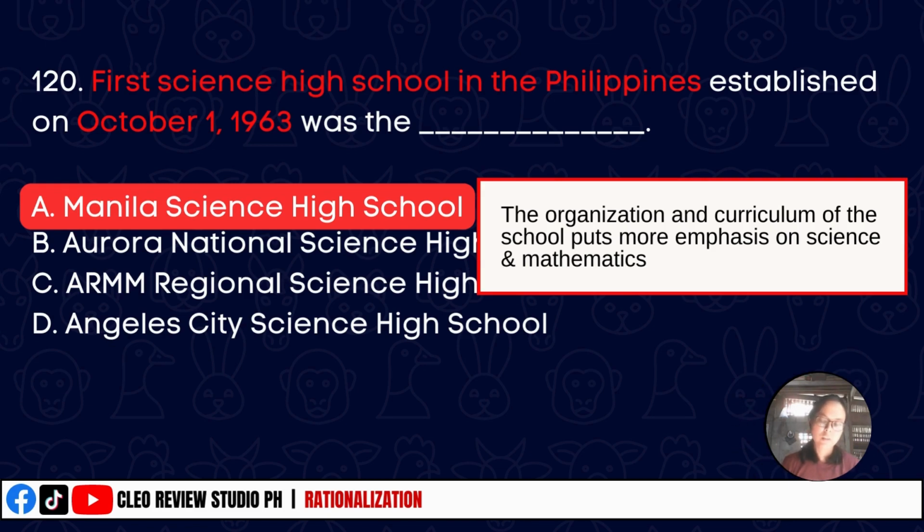First Science High School in the Philippines, established on October 1, 1963, was the Manila Science High School.